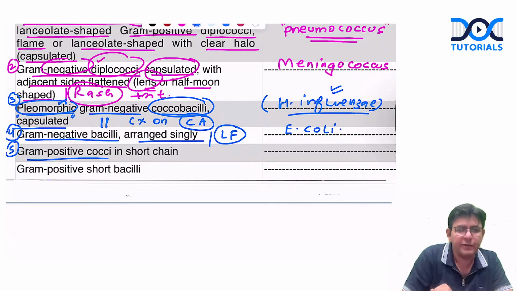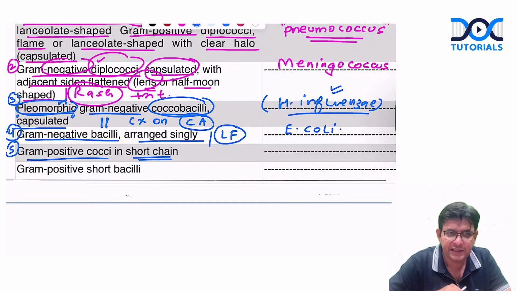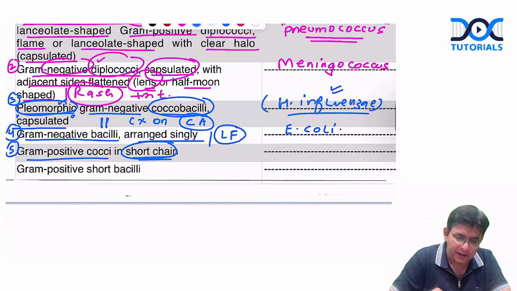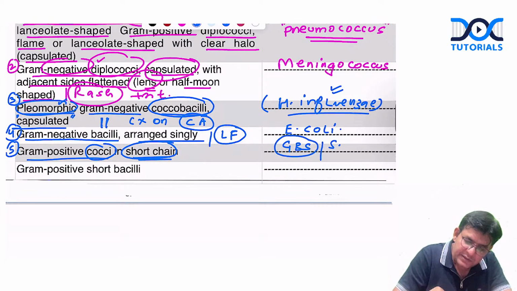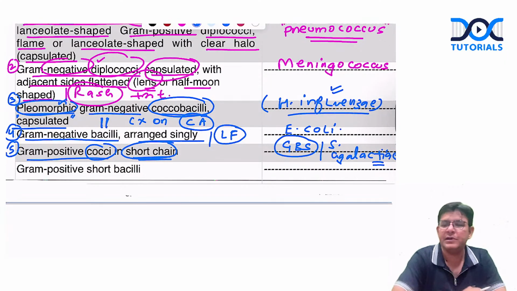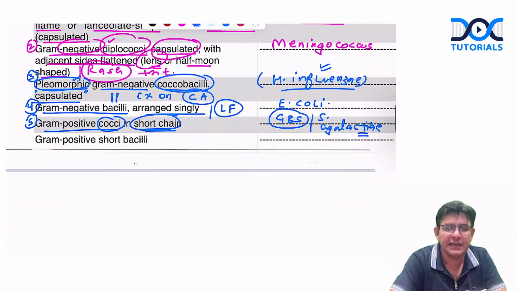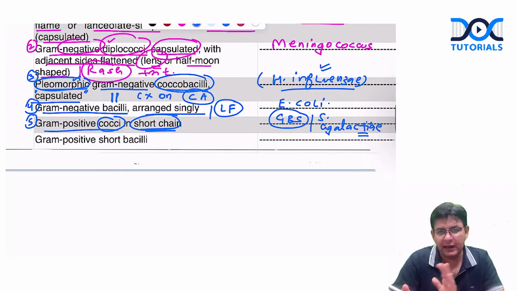Okay. The fifth possibility is what? The gram-positive cocci in short chains. The cocci is there and short chains is there. Okay. Fine. They are talking about what, guys? They are talking about the GBS. And what is GBS? Streptococcus agalactiae. Gram-positive cocci in short chains is a typical example of GBS, Group B Streptococcus, also termed as Streptococcus agalactiae.